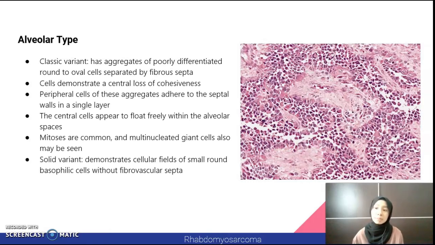The central cells appear to float freely within the alveolar spaces. Mitoses are common, and multinucleated giant cells also may be seen. The solid variant of alveolar rhabdomyosarcoma demonstrates cellular fields of small round basophilic cells without fibrovascular septa.